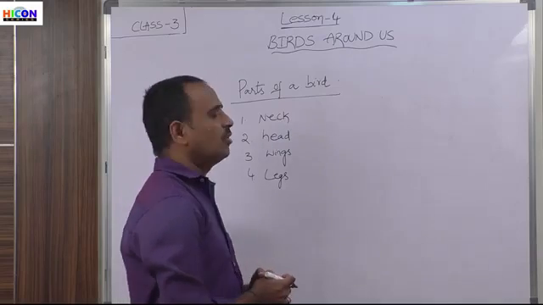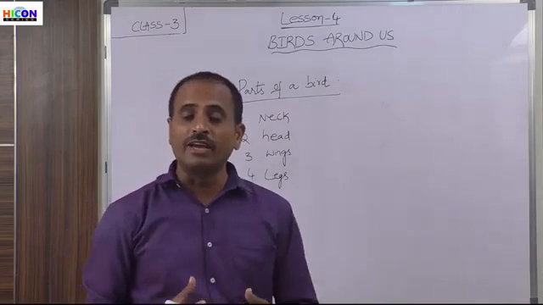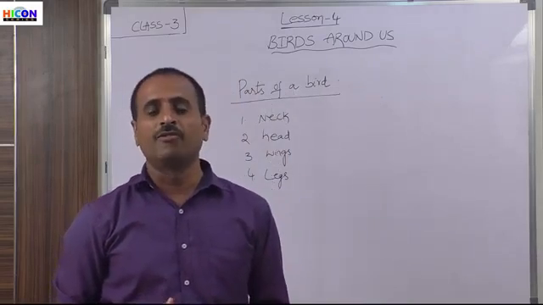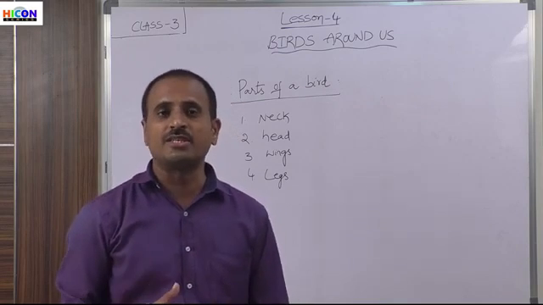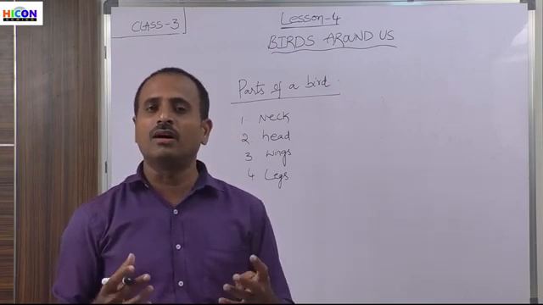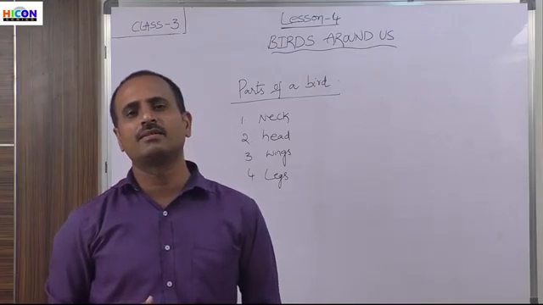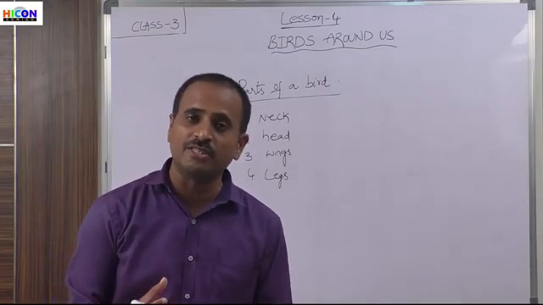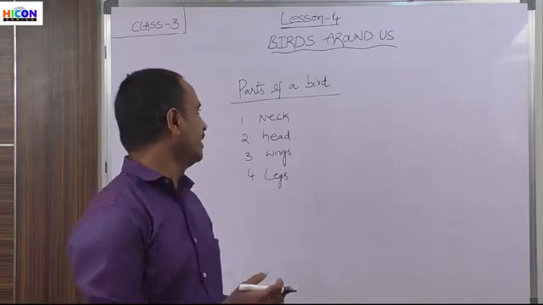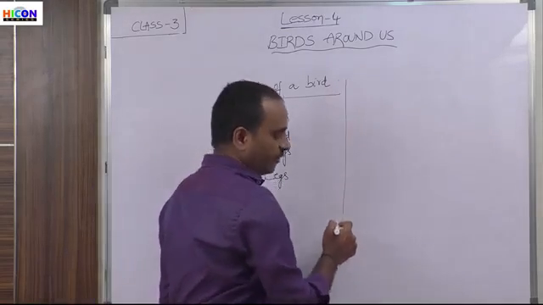So children, how can a bird fly, and why can we not fly, and what special features does a bird have? So how are all the birds able to fly in the air? What are the different special features the bird has? Why are the birds able to fly in the air?